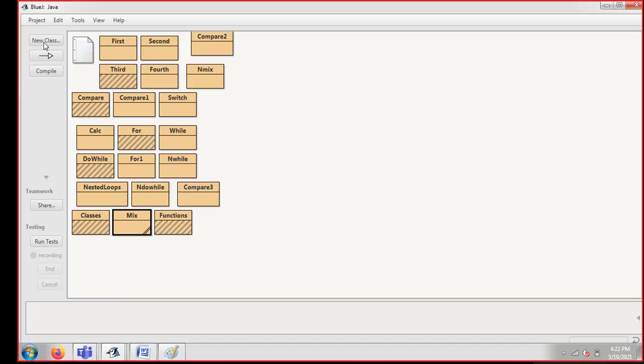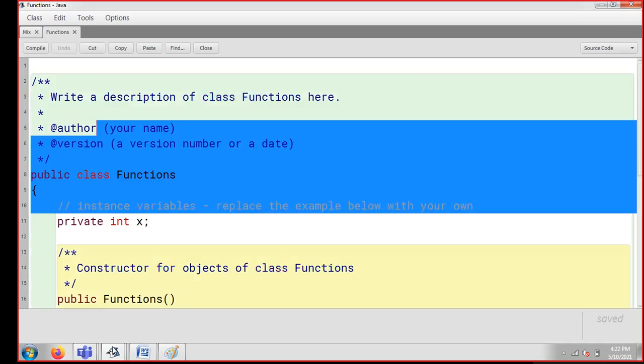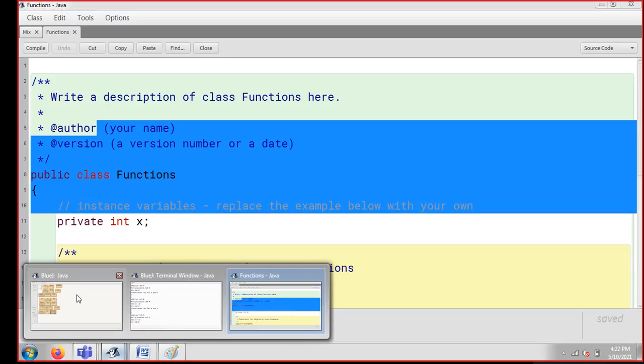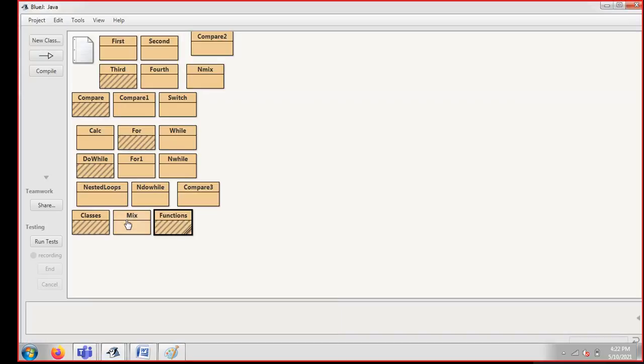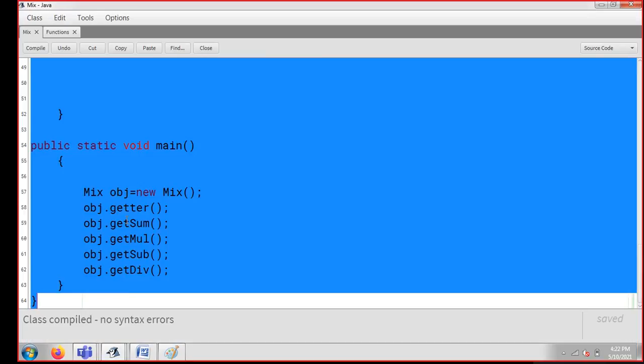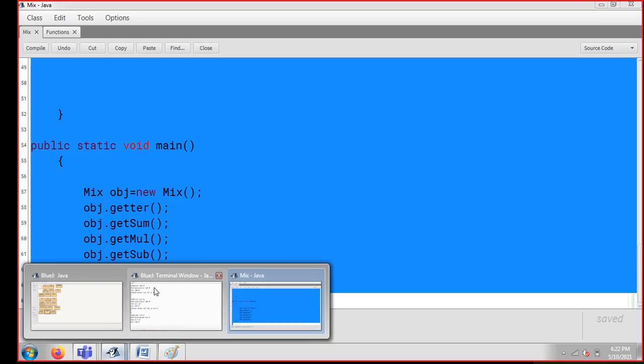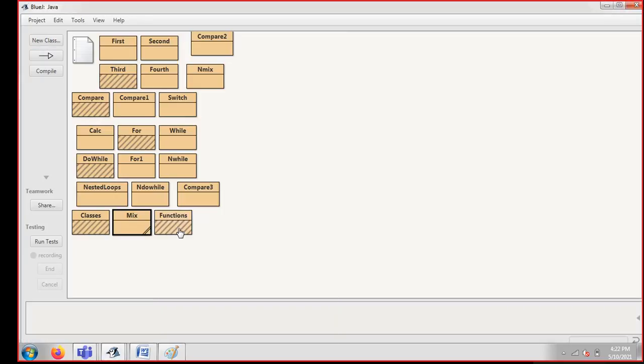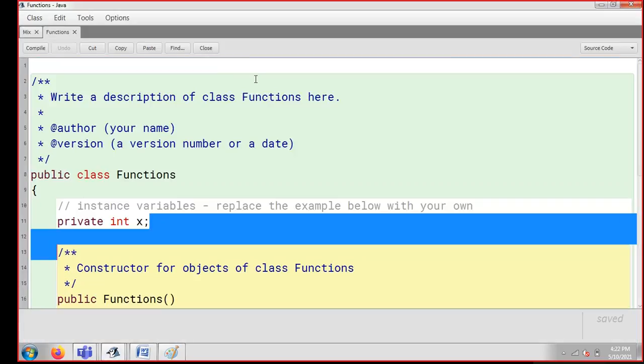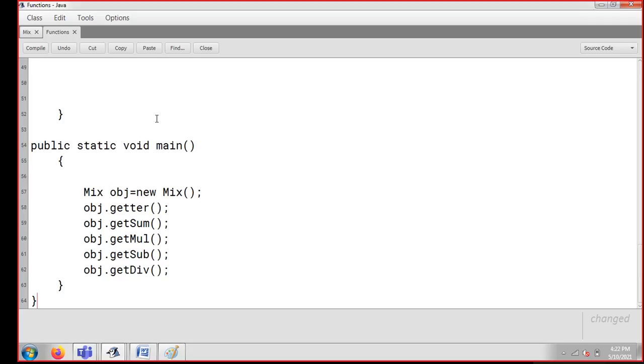But in this session only, I'm going to tell you how a function can return a value, so that in the next session on functions you will be able to understand it in a proper way. So I'm just going to come up here in this functions, and copy the code which I already have. I'm selecting it, copying it, and coming back to my class once again. This is my functions. Here I'm selecting the entire thing, deleting it and pasting here.